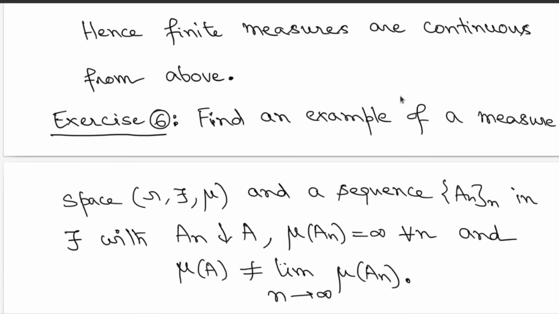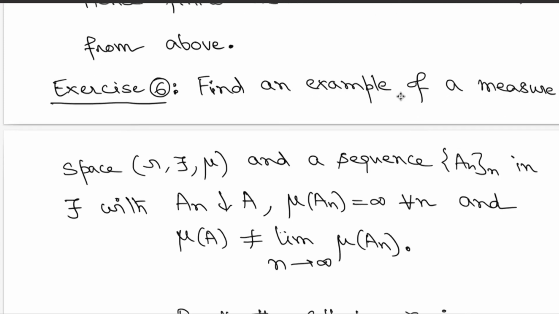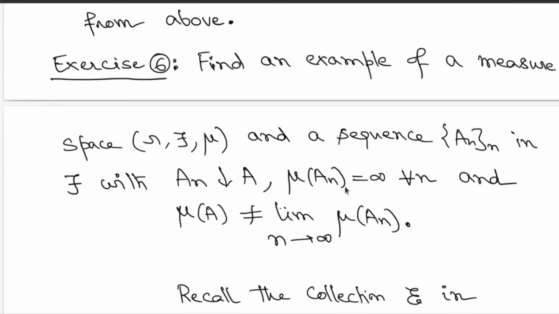But for an infinite measure, you can find examples where all the measures of the sets that you are considering have infinite mass. The sets decrease to that countable intersection, and then you can try to show that the measure of A is not equal to this limit. So you have to construct such an example explicitly.